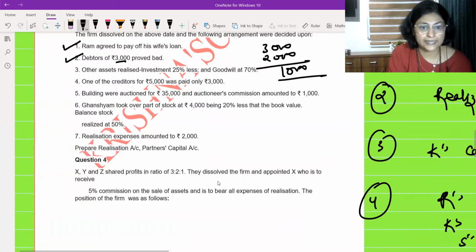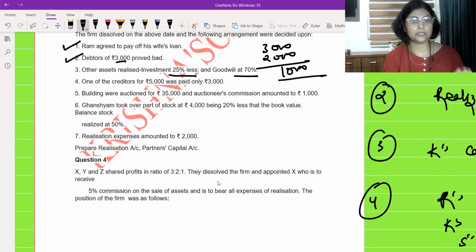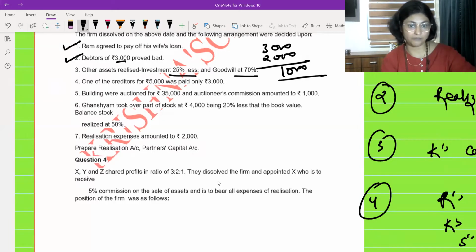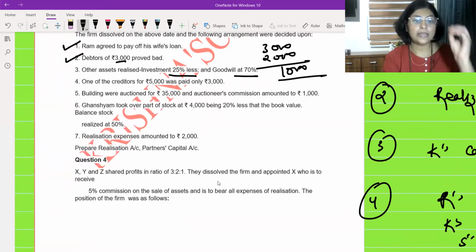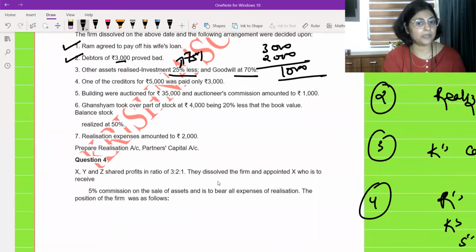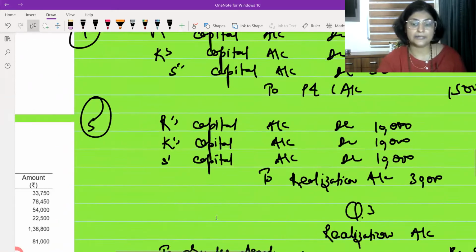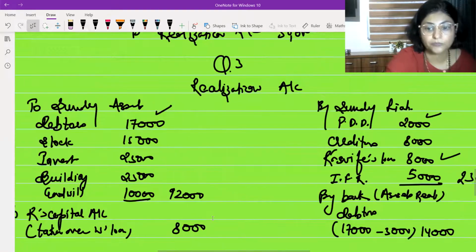Other assets realized, investment 25% less, goodwill at 75%. Goodwill multiplied by 70%, and investment minus 25%. If I say investment realized at 75%, it is that, and goodwill 70%. So we are going to write under by bank only over here.